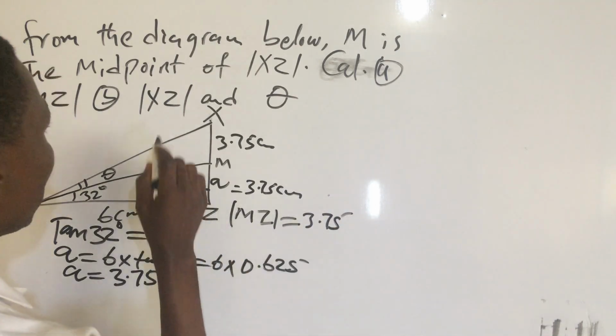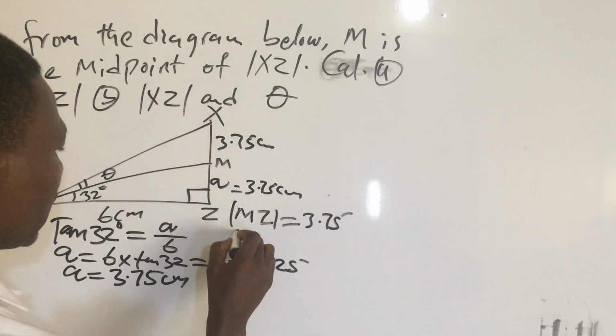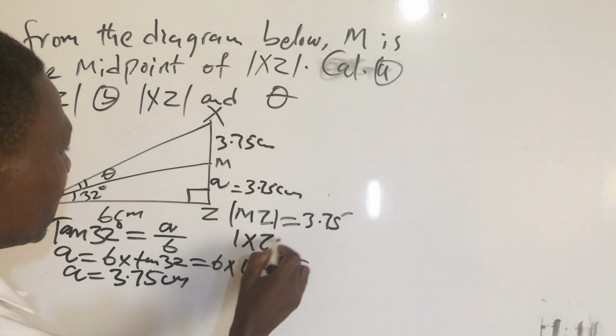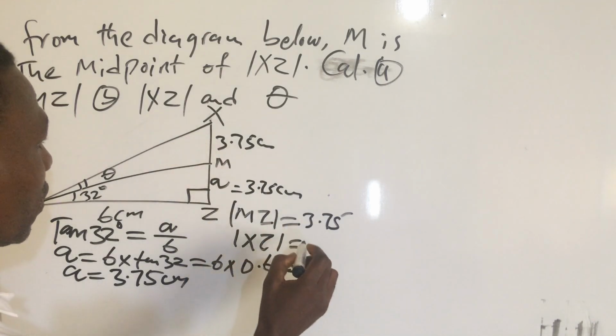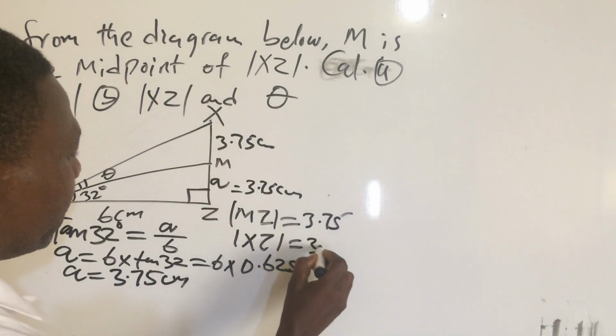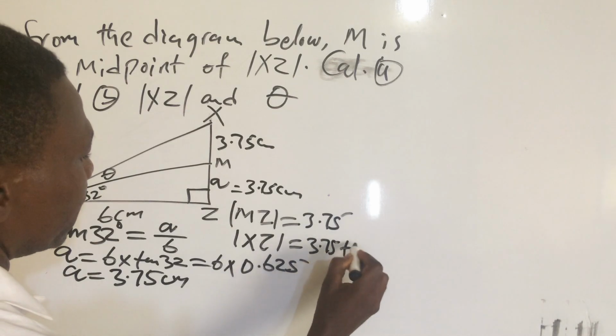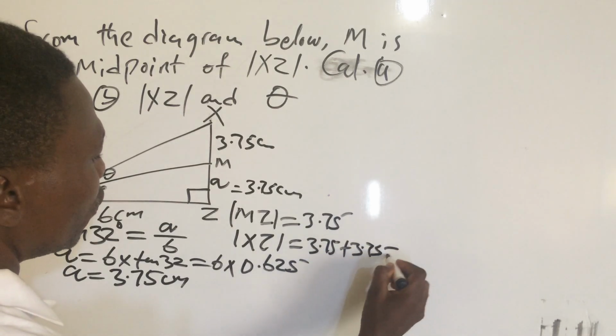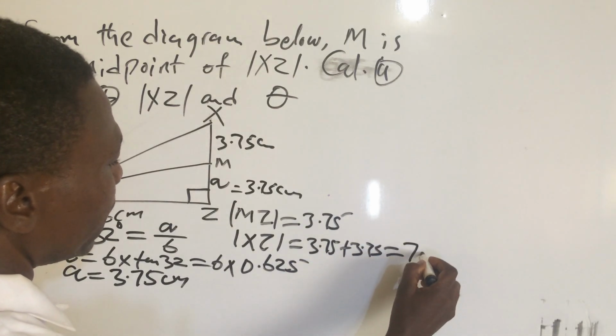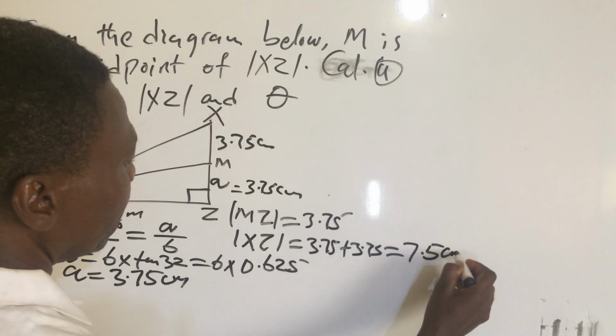Okay, so remember that for number A, MZ is now 3.75. Then number B, which is XZ, will now give us what? 3.75 plus 3.75, which will now give us 7.5 cm.